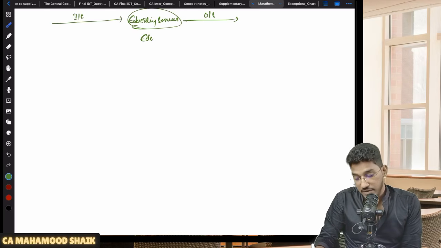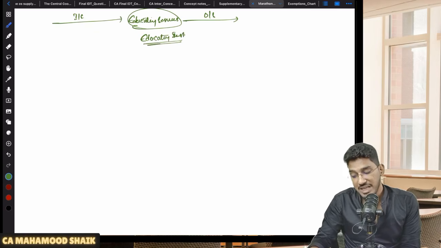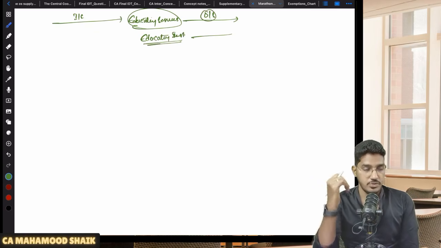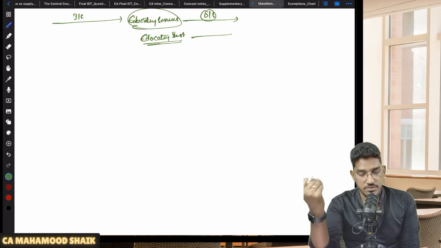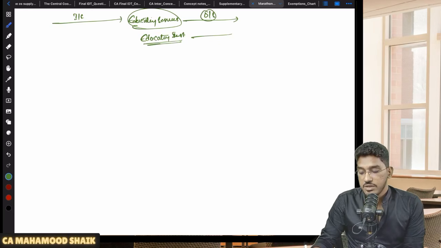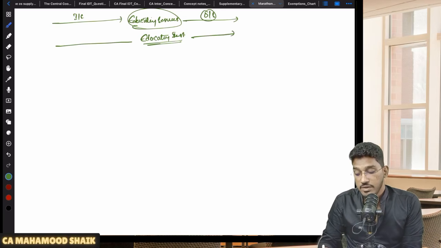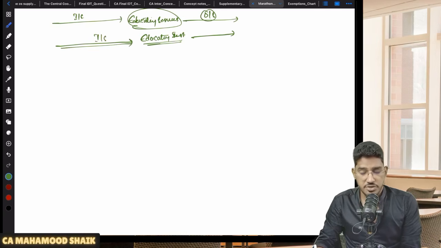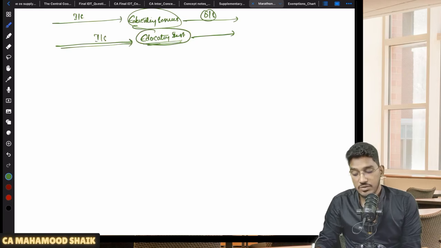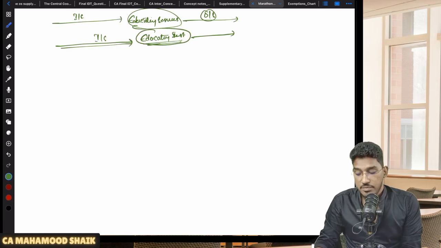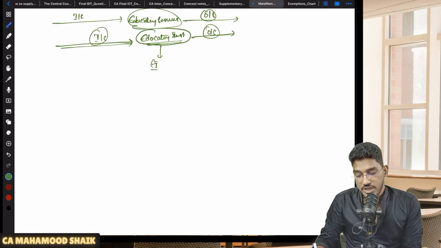So they have identified educational institutions, and for those institutions they have given exemptions for their outward supplies. These educational institutions provide various outward supplies. Not just that, if these educational institutions are receiving any input services, on that also they have given exemption. But before we talk about which output services are exempted and which input services are exempted, first we need to understand who is an education institution.